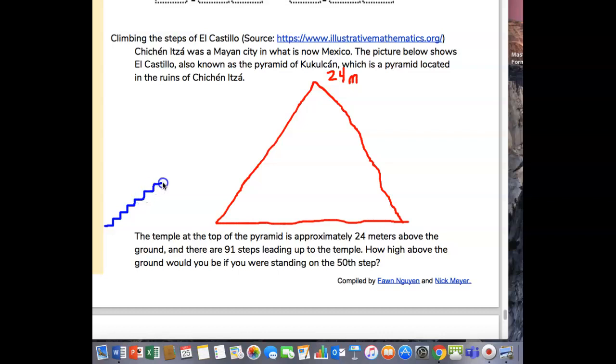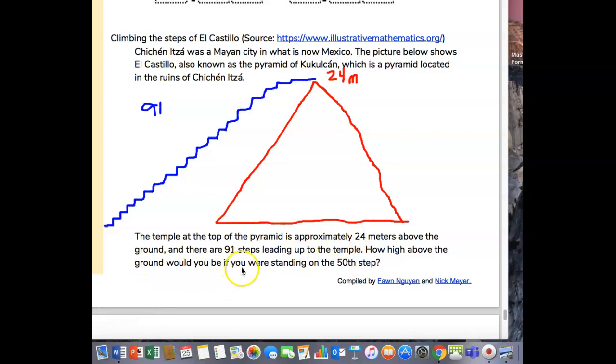You get the idea. I'm not putting exactly 91 here. Anyway, there's 91 steps.